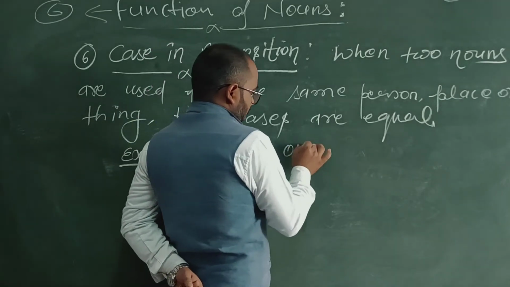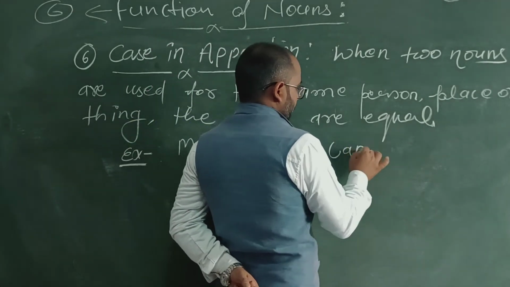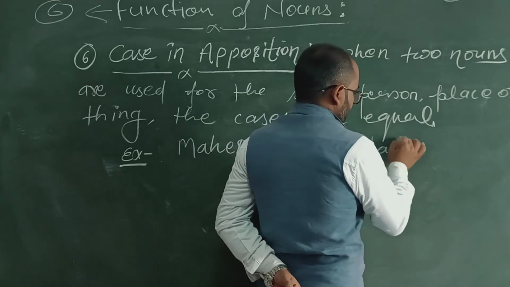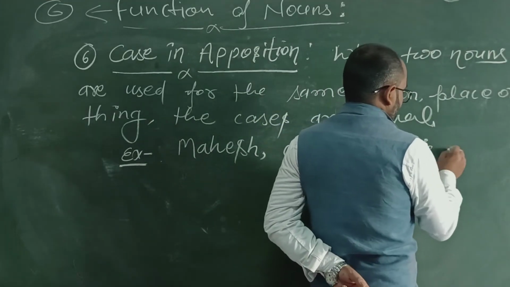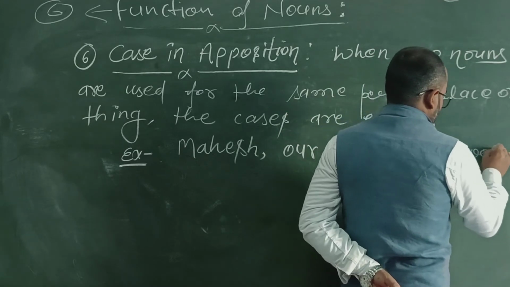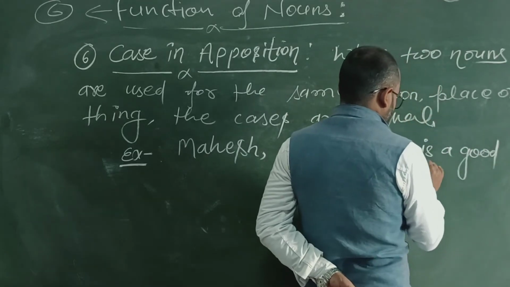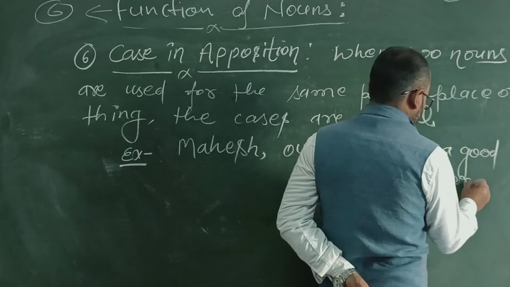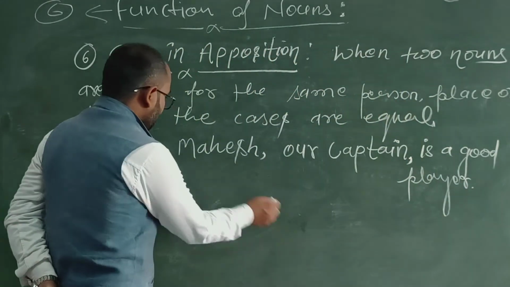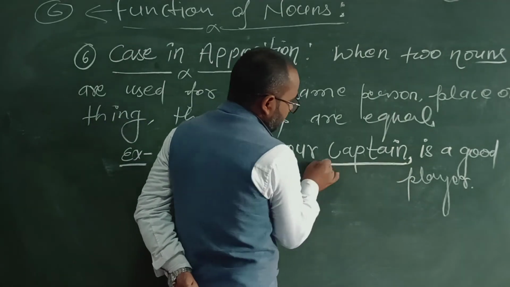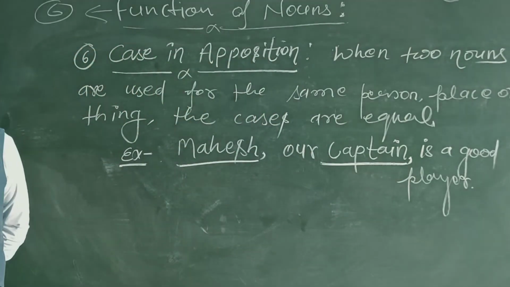Mahesh, our captain, is a good player. So here you can see two nouns are there, Mahesh and captain.